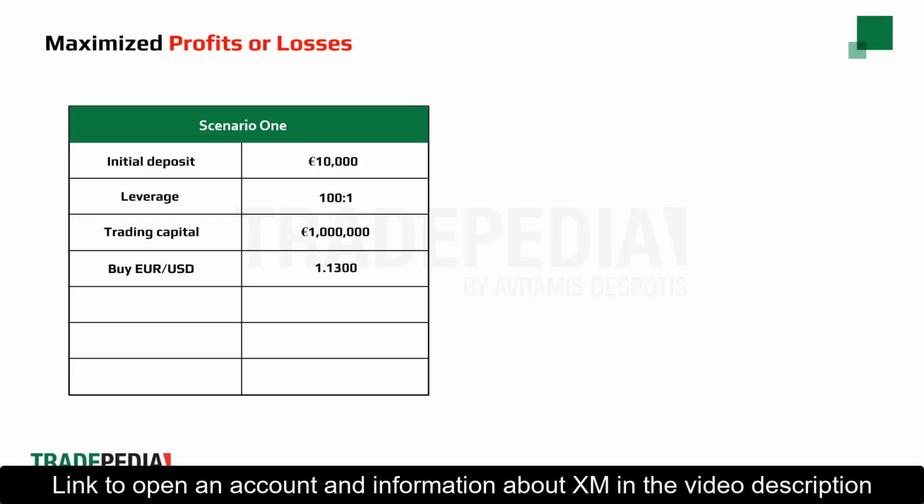If we buy €1 million US dollar at the price of 1.1300 and sell €1 million US dollar to close the position at 1.1400, we will make a profit of 100 pips, or $10,000. This means we almost doubled our money.